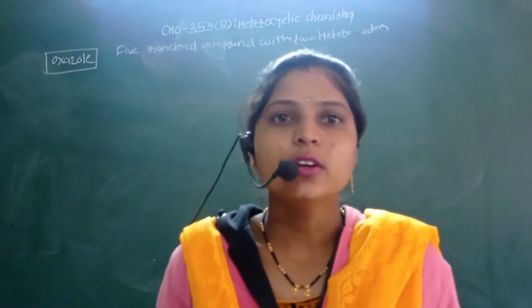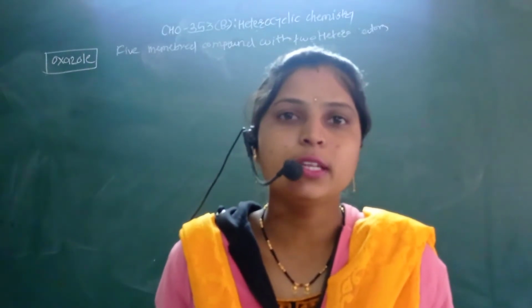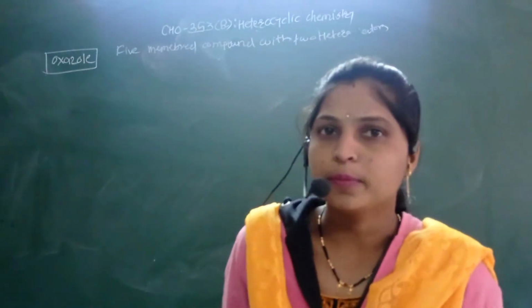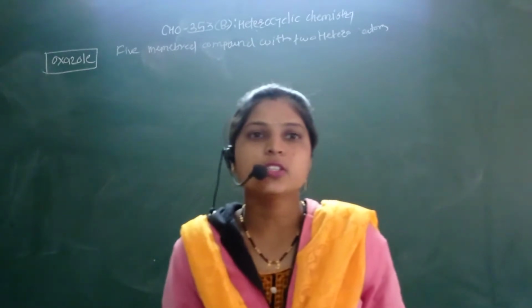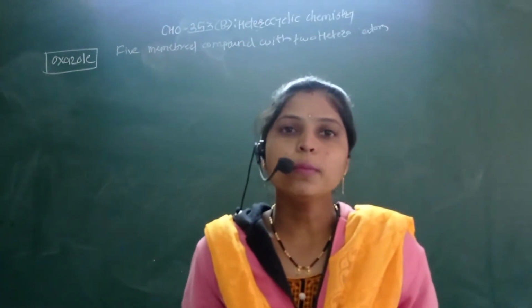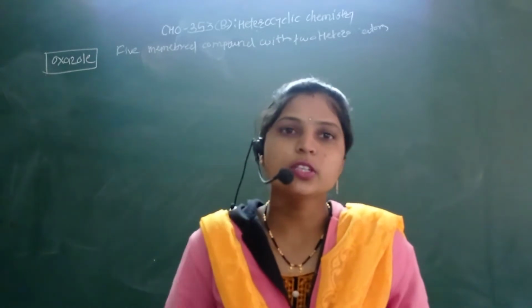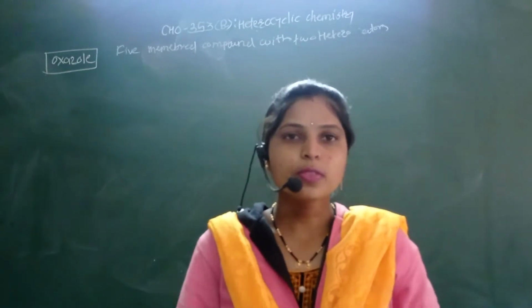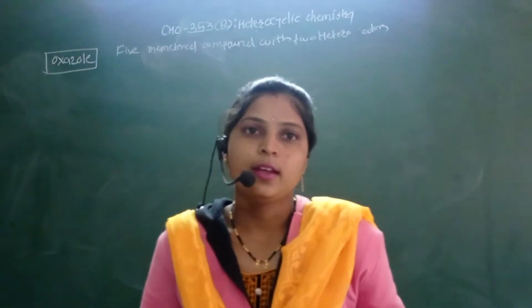In today's lecture, we will discuss CHO 353, Section B, heterocyclic chemistry. In the previous lecture, we discussed the four-member heterocyclic ring, that is the thietane ring. In today's lecture, we will discuss the five-member heterocyclic ring which contains two heteroatoms.